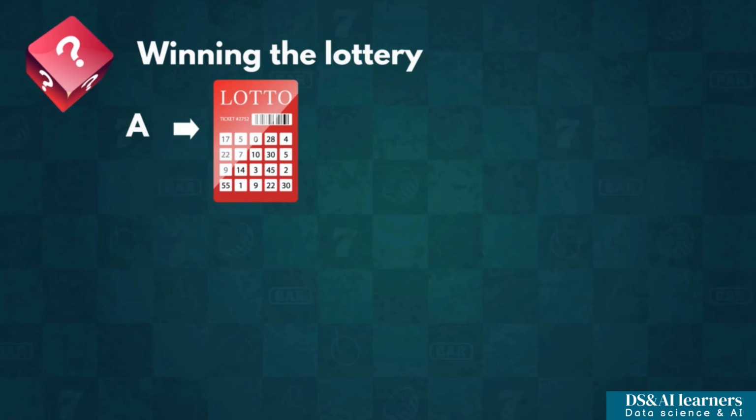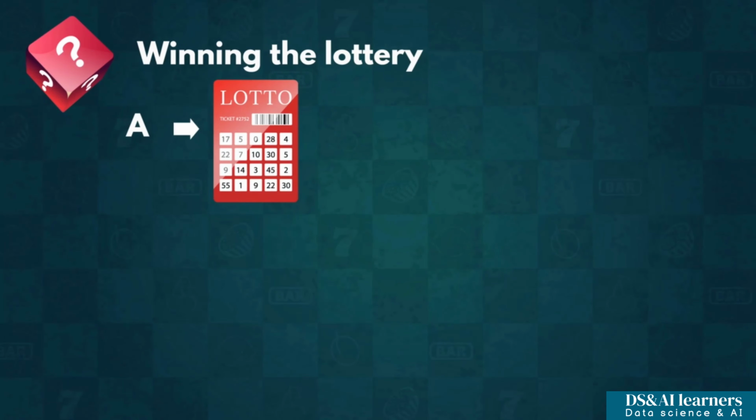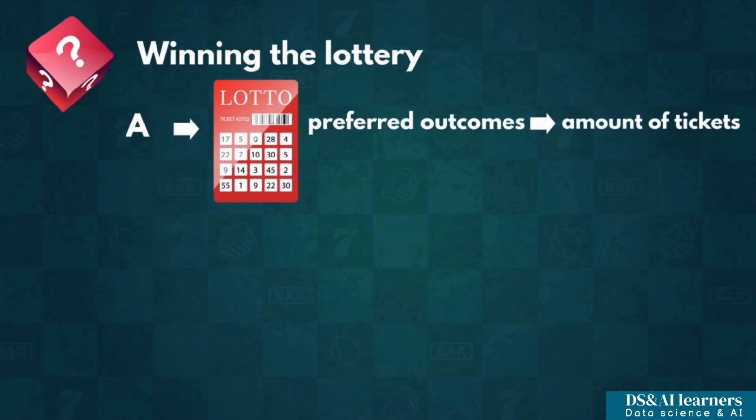What about the probability of winning the U.S. lottery? Even though it sounds like something that is completely different, it actually follows the same idea. You take the number of preferred outcomes and divide it by all outcomes. Now, the number of preferred outcomes we have would be equal to the amount of different tickets we bought. The total number of possible outcomes, on the other hand, is just something we will learn how to calculate less than an hour from now.